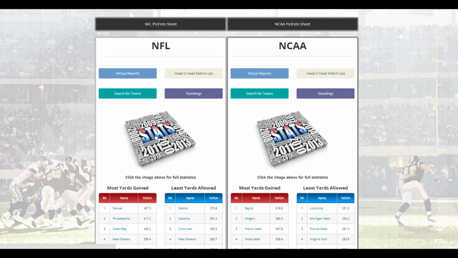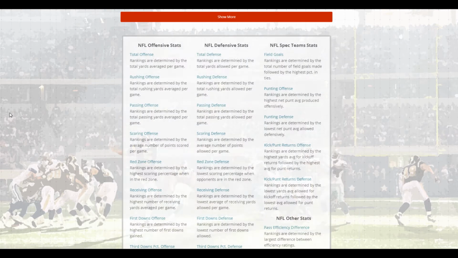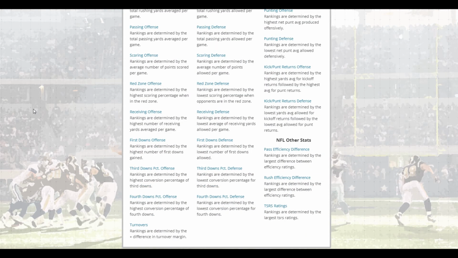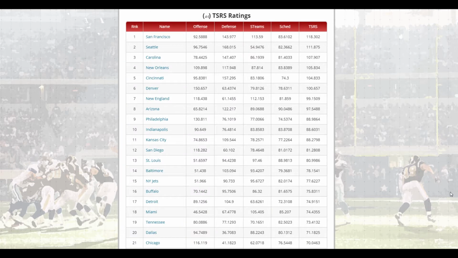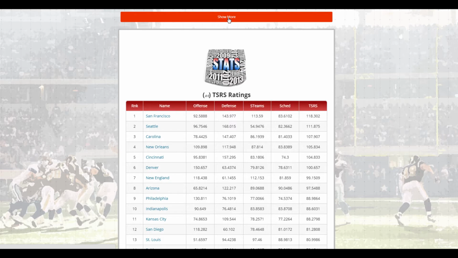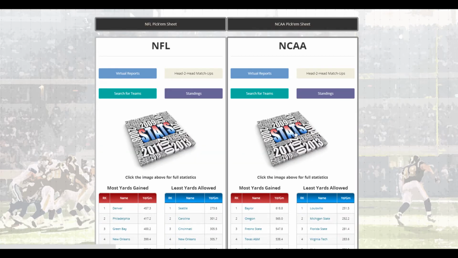In the center of the page, we have a stats block. This basically takes you to the stats section of the site. As you can see, we have a lot of statistics you can look over. Statistics I like looking at are the TSRS ratings right here. Now, if you look at this, you're going to see that some of the statistics are pulling from last year because we have not played week 1 yet. And as you can see, San Francisco and Seattle were the 2 best and strongest teams last year. Seattle won the Super Bowl. How about that? Anytime you can click this Show More button, it'll take you back to the main site.